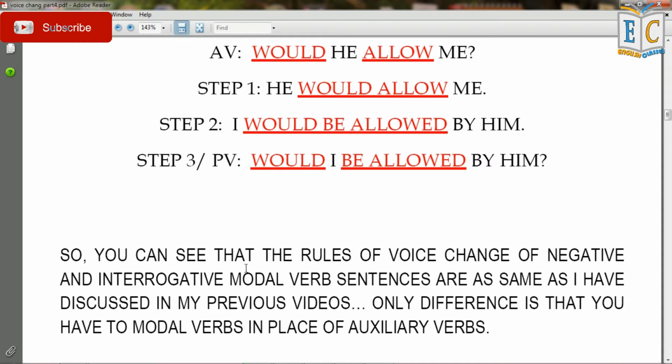So you can see that the rules of voice change of negative and interrogative modal verb sentences are the same as I have discussed in my previous videos. Only difference is that you have to use modal verbs in place of the auxiliary verbs.